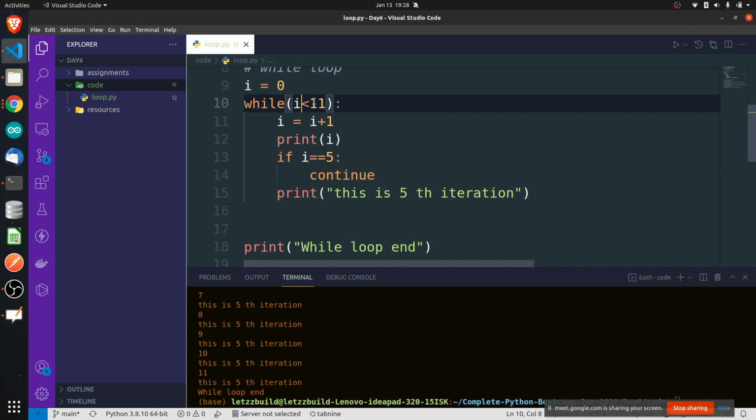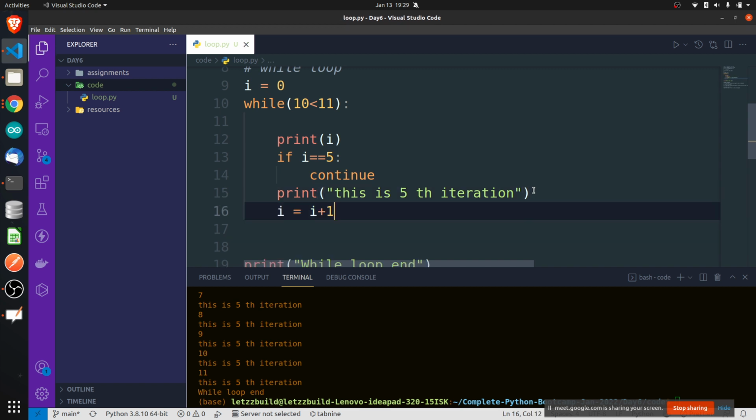Correct. What he is telling is completely correct. See here, I will be 10 at one time, right? So 10 is less than 11. It will come inside the loop, and first we are incrementing, so I will become 11 and it will print 11 here. That's why it is incrementing. If you want, you can write the incrementing logic at the last, so that it should not be printed.